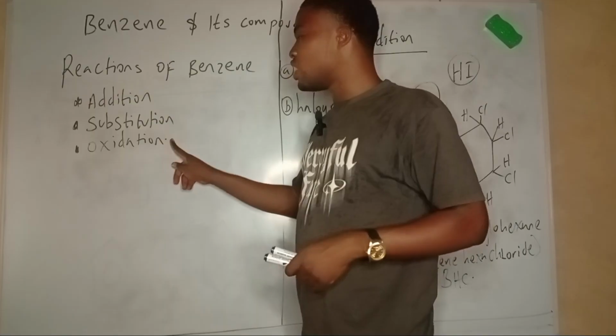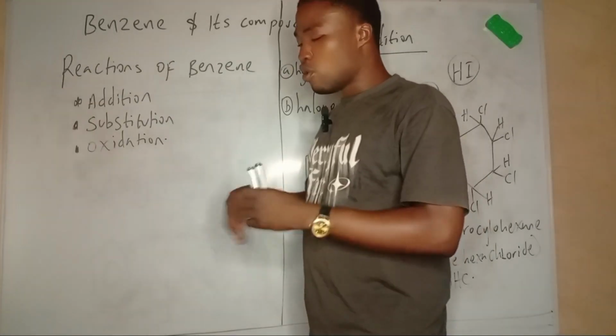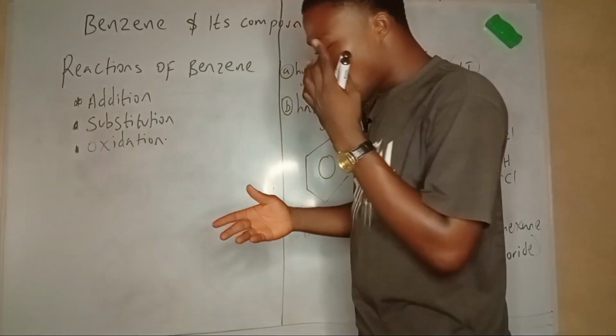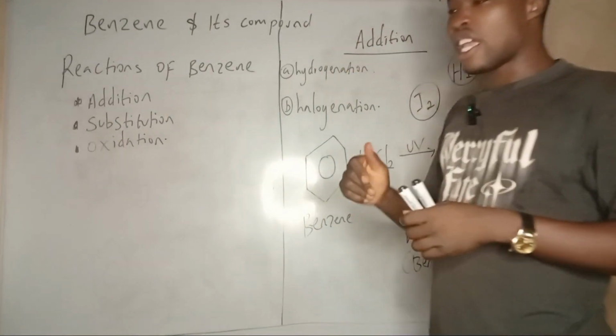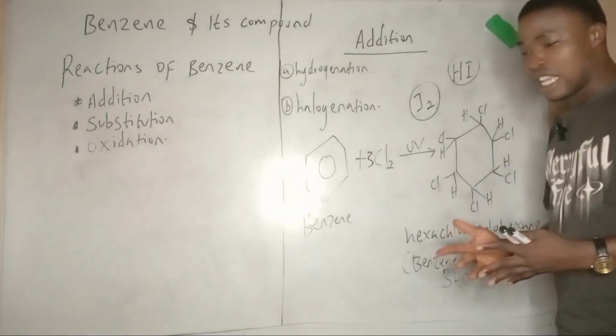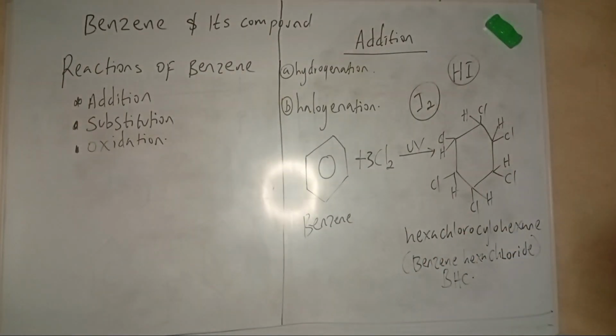Other things you can do to benzene come under oxidation. So the next addition reaction will be under oxidation: addition of oxygen in the presence of a catalyst at a very high temperature, or simple ozonolysis of benzene.